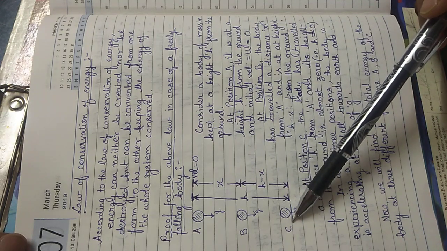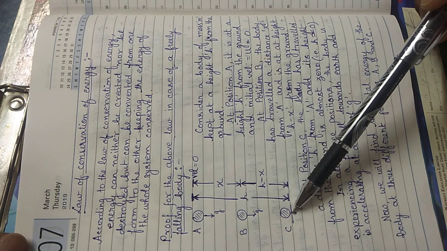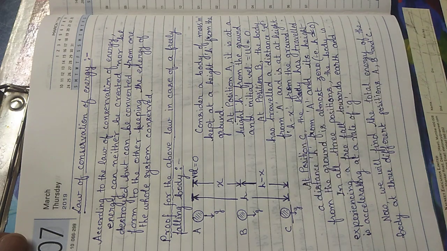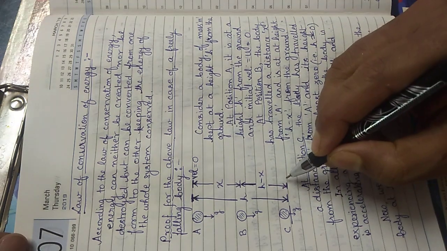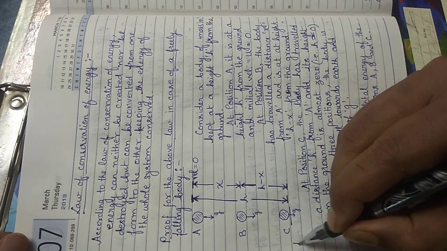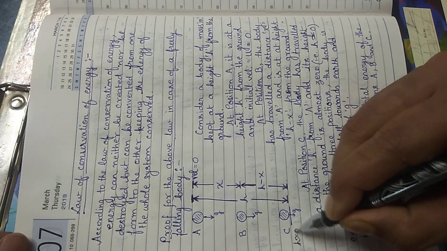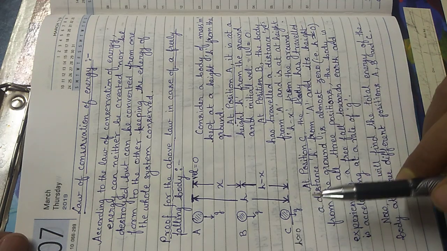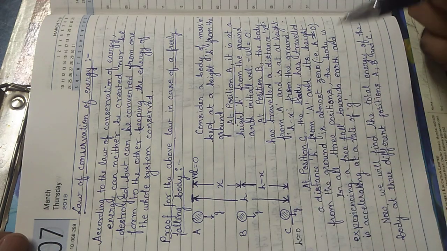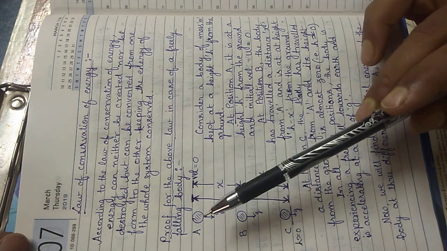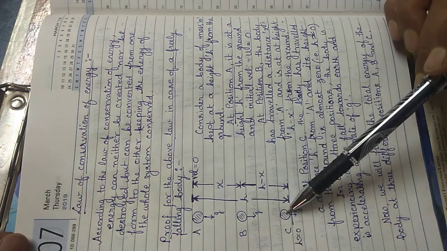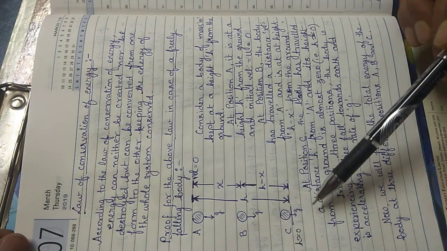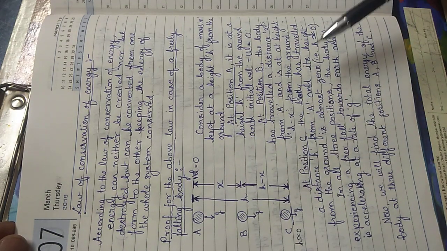And at position C, the body hasn't touched the ground. It is very, very near to the ground. So at this particular position, we can consider the height of the body from the ground to be almost equal to 0, because it hasn't touched the ground but it is very near to it. And at all three positions A, B and C, the body is under the influence of acceleration due to gravity g. All these things we need to describe.